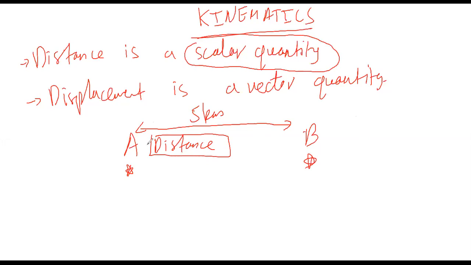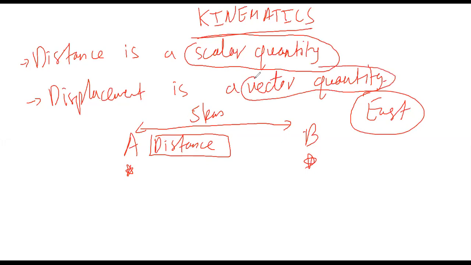Now this east is also telling you the direction: from A, if you walk 5 kilometers towards east, you will get to point B. So as direction is given as well as magnitude, it becomes a vector quantity.